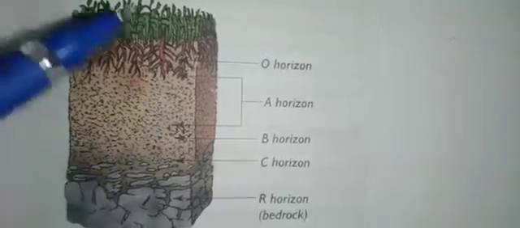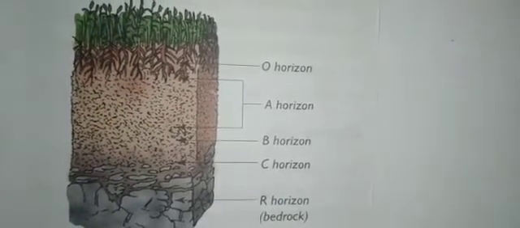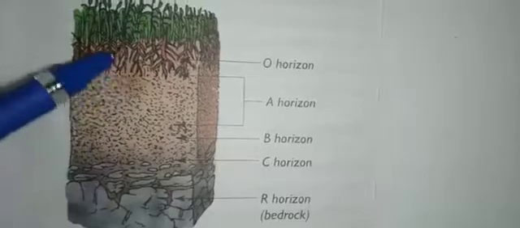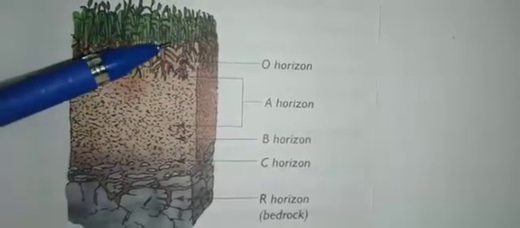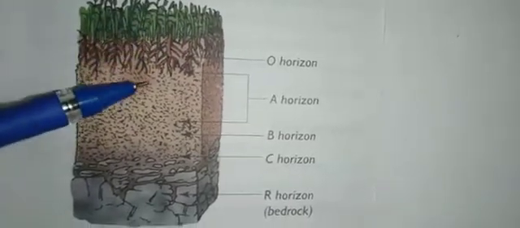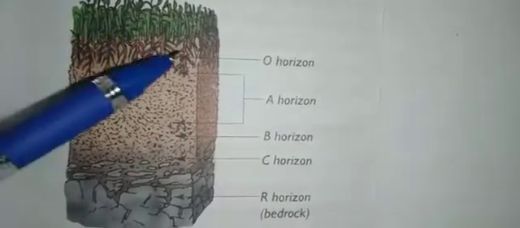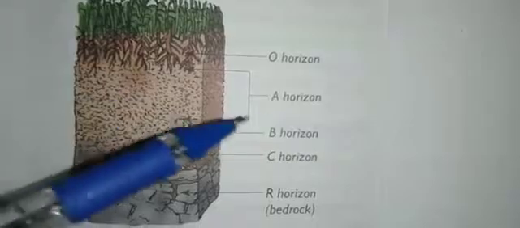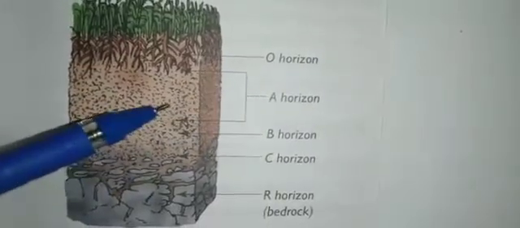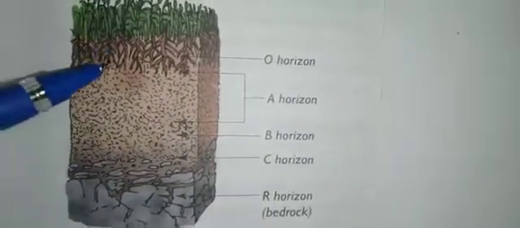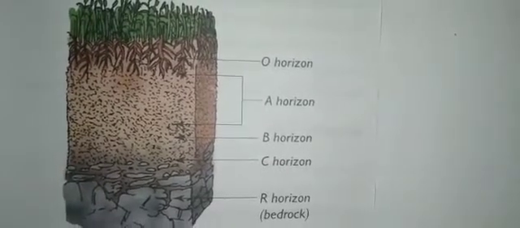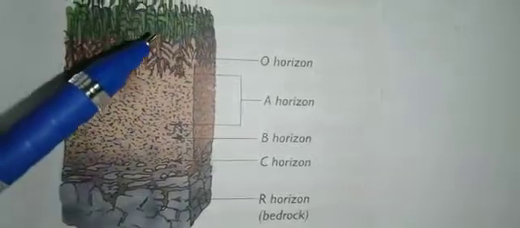If it has a loose texture, it will allow the water in between the soil particles, and it allows the air to diffuse through it. ಇಲ್ಲೆಲ್ಲಾನು ಸ್ವಲ್ಪ air ಎಲ್ಲಾನು ಬರಬಹುದು, and it makes the soil more fertile. Many organisms such as earthworms, fungi, and bacteria are present in this A horizon.